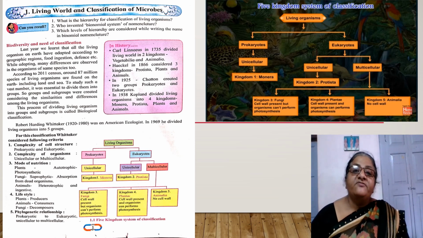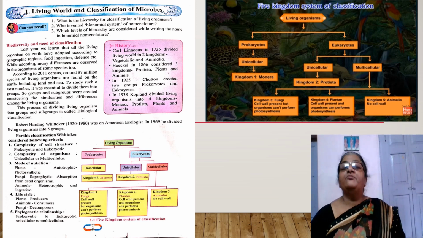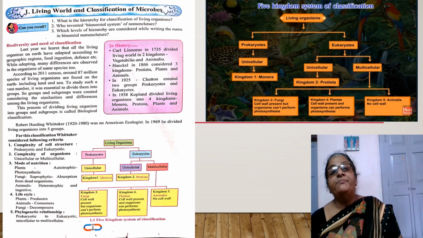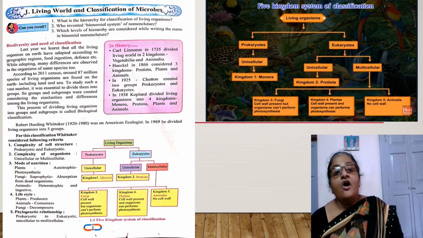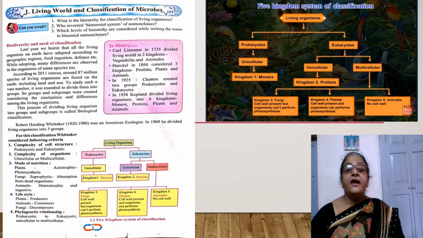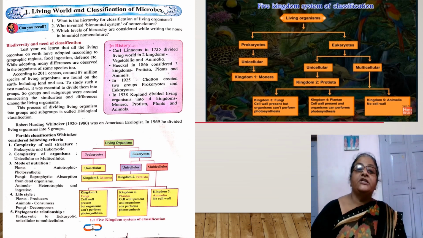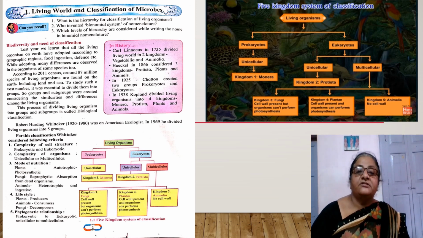This classification was done on the basis of their movement. We know that plants cannot move from one place to another, but animals can. So on the basis of this movement and also ingestion of food or nutrition, this classification was done.